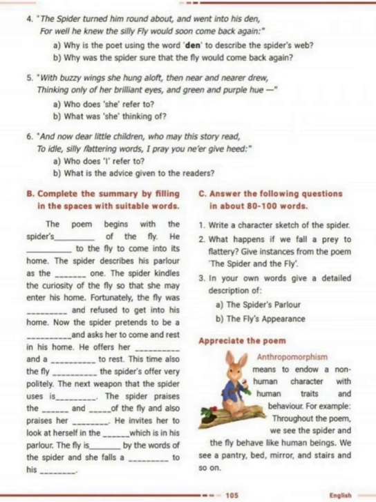But here that is what is attributed. So the spider plays the role of a human being. We see pantry, bed, mirror, stairs and so on. These are things related to humans. Only humans use pantry, bed, mirror. Do animals use a mirror? No, right? So I hope you understood what anthropomorphism is.